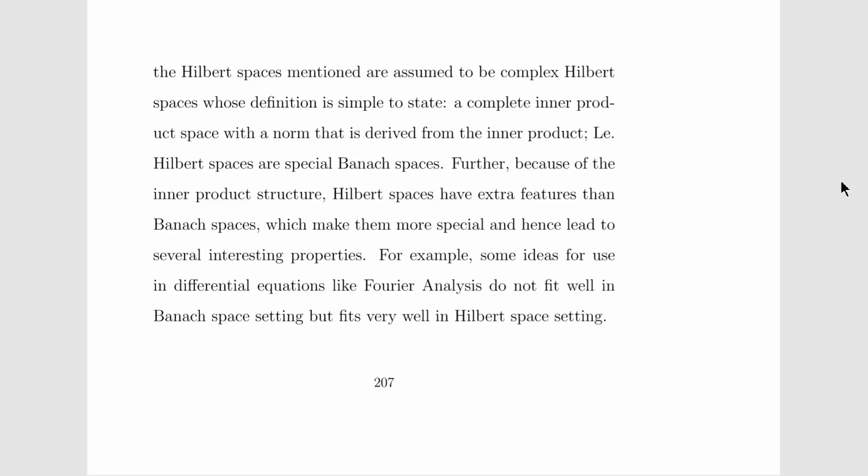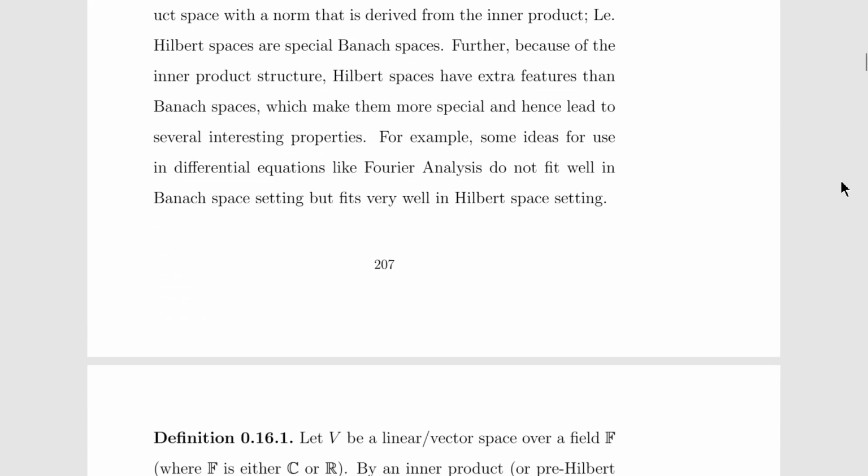Further, because of the inner product structure, Hilbert spaces have extra features compared to Banach spaces, which make them more special and lead to several interesting properties. For example, some ideas used in differential equations, like Fourier series or Fourier analysis, do not fit well in a Banach space setting, but fit very well in a Hilbert space setting.